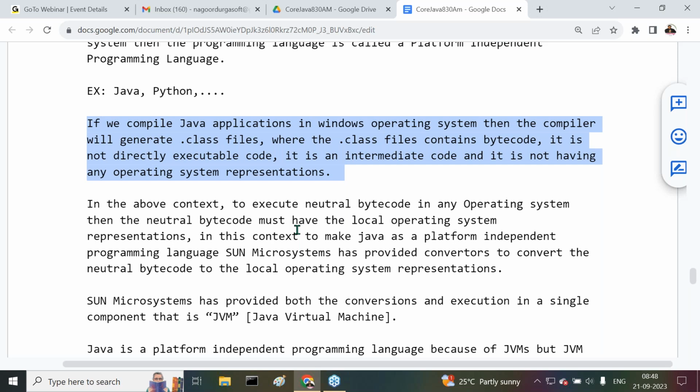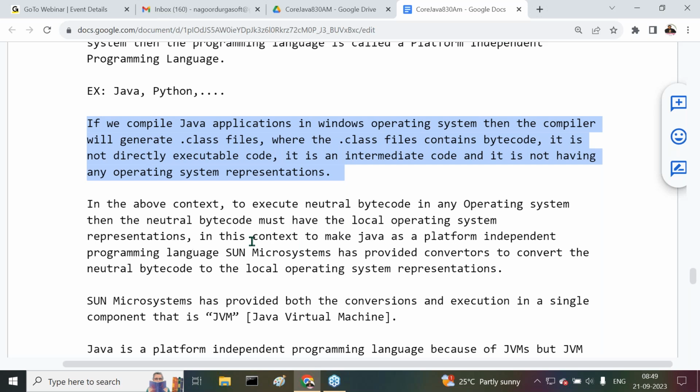Please recognize the point I am telling you. If we compile a Java file in Windows operating system, or any operating system, that doesn't matter, a .class file will be generated. The .class files have bytecode. It is not directly executable code. It is an intermediate code, and it doesn't have any operating system representations, even though we compile our program on Windows operating system.